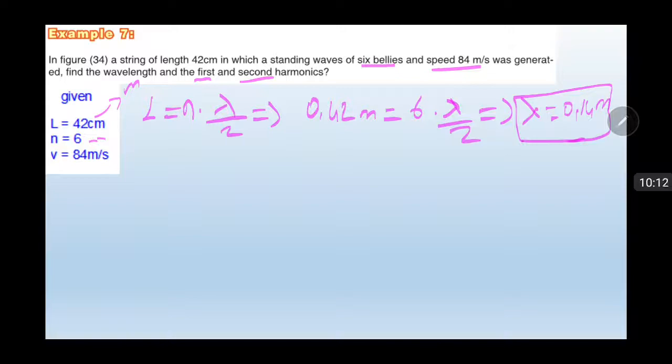We found this one. Now we will use it for frequency.